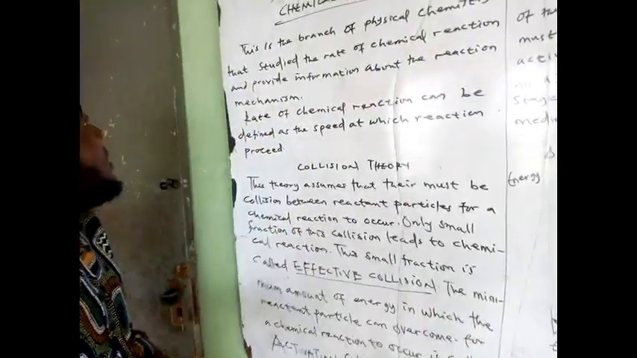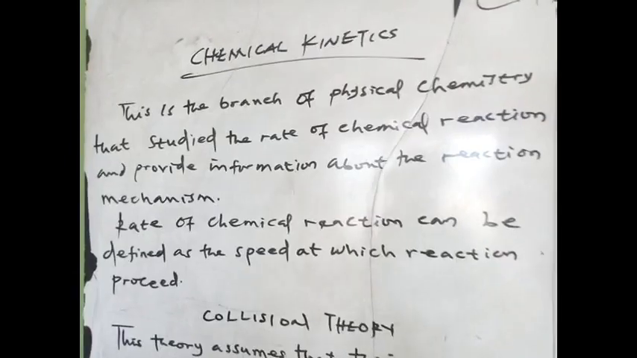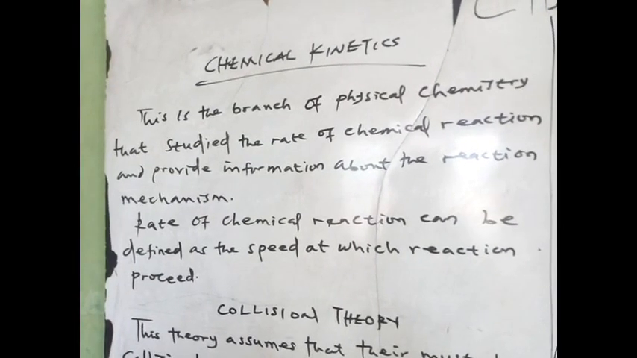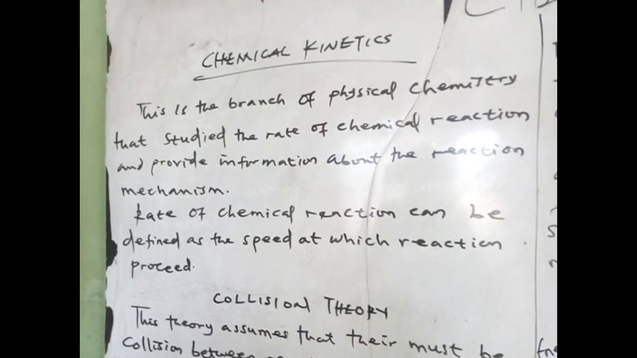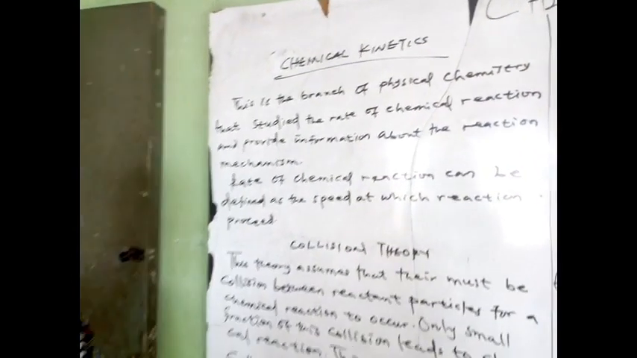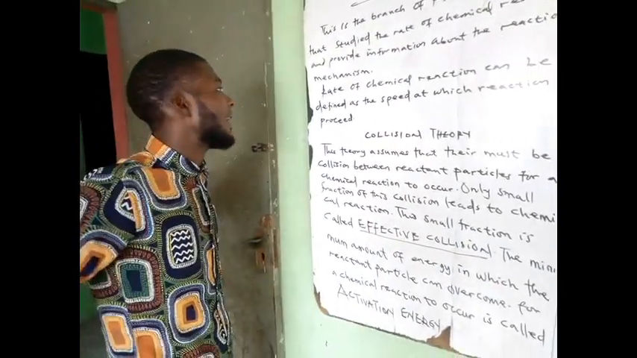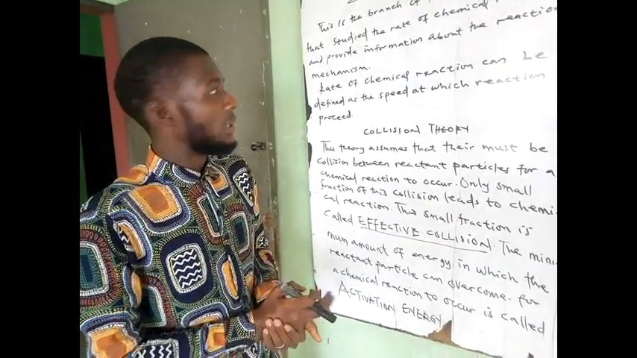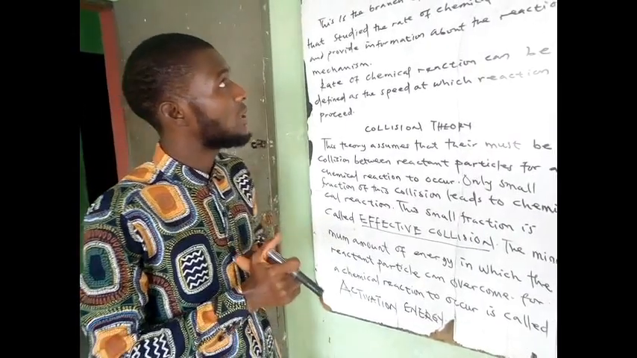Now, chemical kinetics is the branch of physical chemistry that studies the rates of chemical reaction and provides information about the reaction mechanism. The reaction mechanism is talking about how the reaction is proceeding till the final product is gotten. Now, rate of chemical reaction can be defined as the speed at which reaction proceeds.